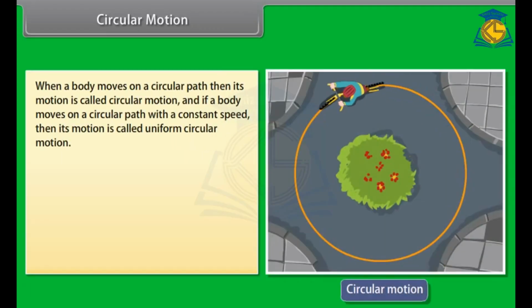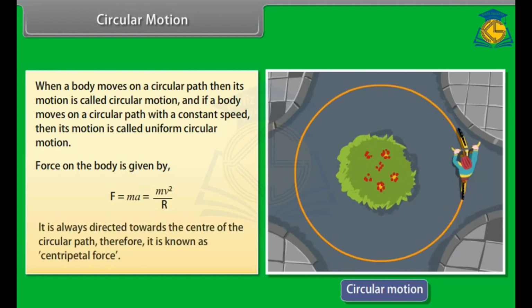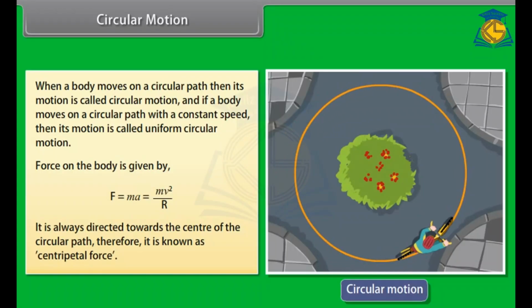When a body moves on a circular path, then its motion is called circular motion. And if a body moves on a circular path with a constant speed, then its motion is called uniform circular motion. Force on the body is given by F = ma = mv²/r. It is always directed towards the center of the circular path. Therefore, it is known as centripetal force.